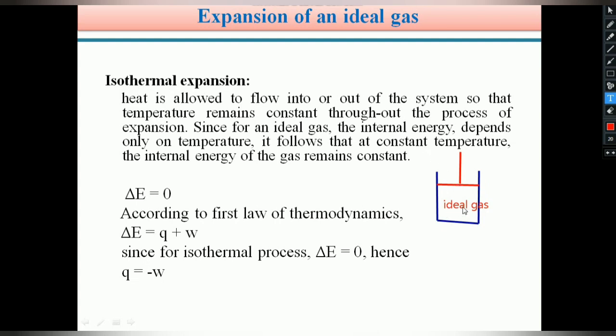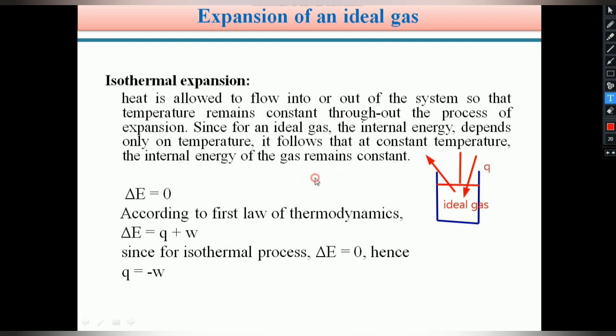Suppose we are taking an ideal gas in a cylinder. This cylinder is connected with a frictionless piston. If this ideal gas is expanded, therefore heat is allowed to flow into or out of the system. Means heat may be coming out of the system. Here it is a closed system or an open system, but not an isolated system. Students, we know for an open system or a closed system, energy is exchanged between system and surroundings or surroundings and system.